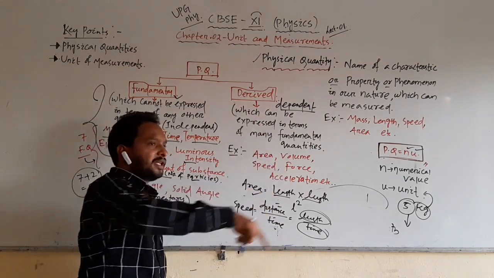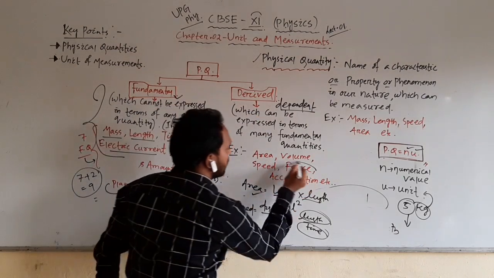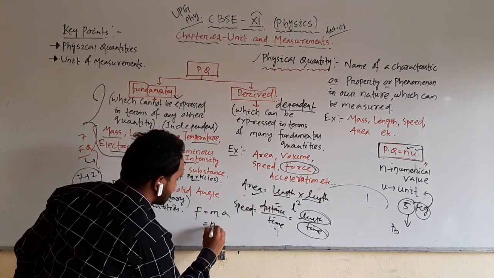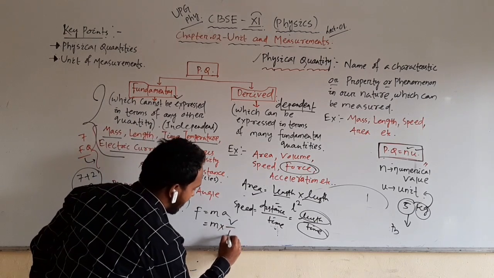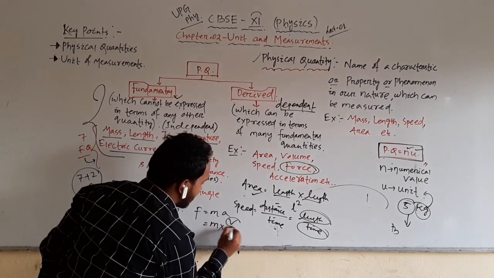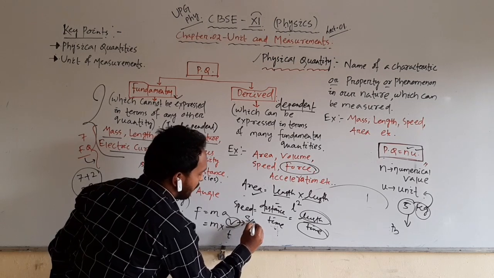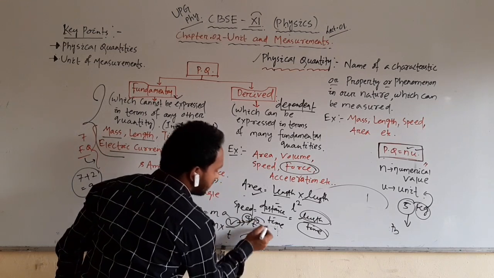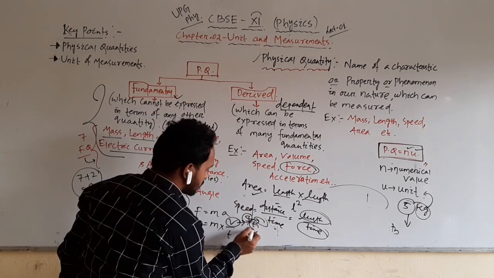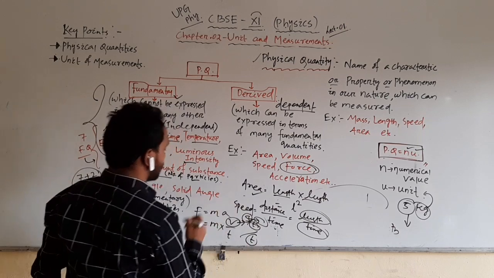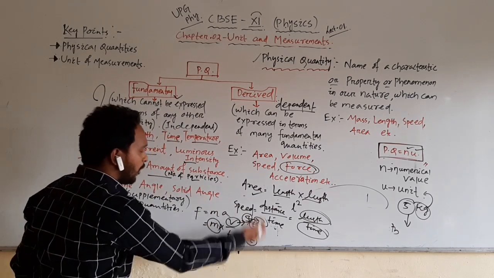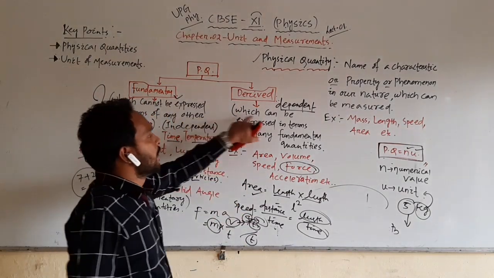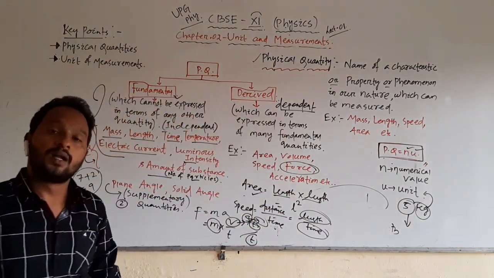Then volume, that is length into breadth into thickness. Then force, that is mass into acceleration. And the formula of acceleration is velocity by time. And velocity is displacement upon time. Displacement is measured by length. Length is also a fundamental quantity. Time is also a fundamental quantity. Mass is also a fundamental quantity. So derived quantity is derived only from fundamental quantities. Therefore its definition is: it can be expressed in terms of many fundamental quantities.